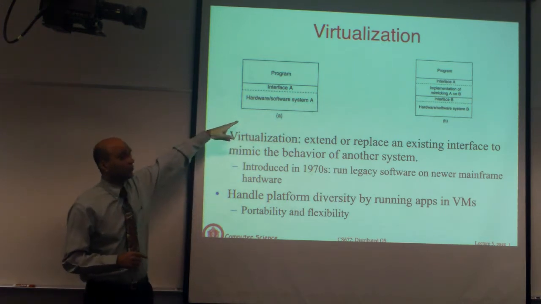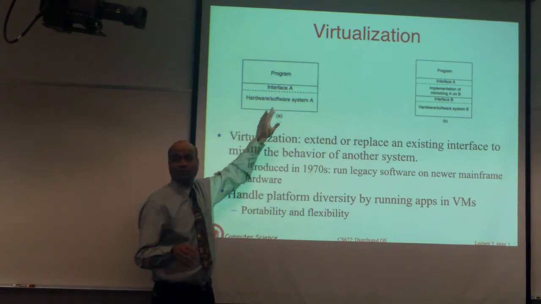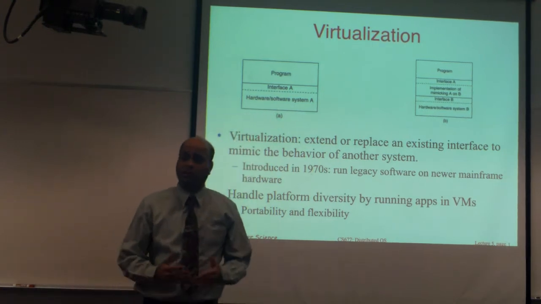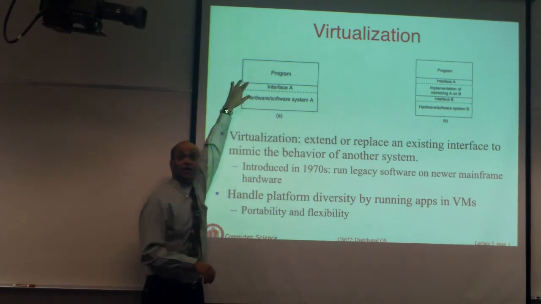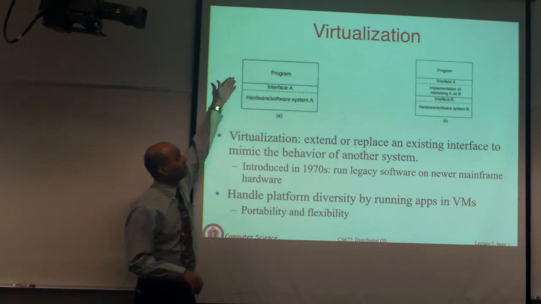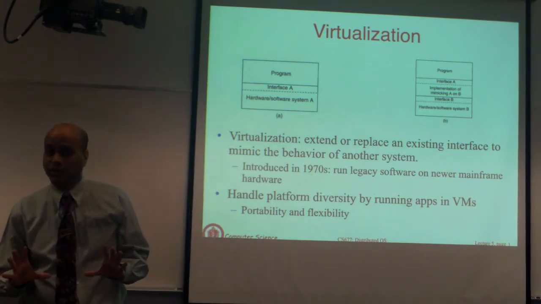Here is machine A. It runs hardware A, which would be the instruction set or the architecture of the machine, and it provides a software interface A to some program. That's the initial scenario.